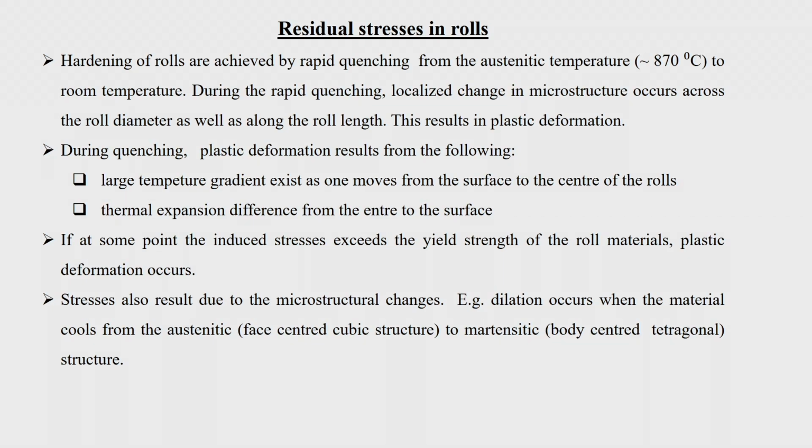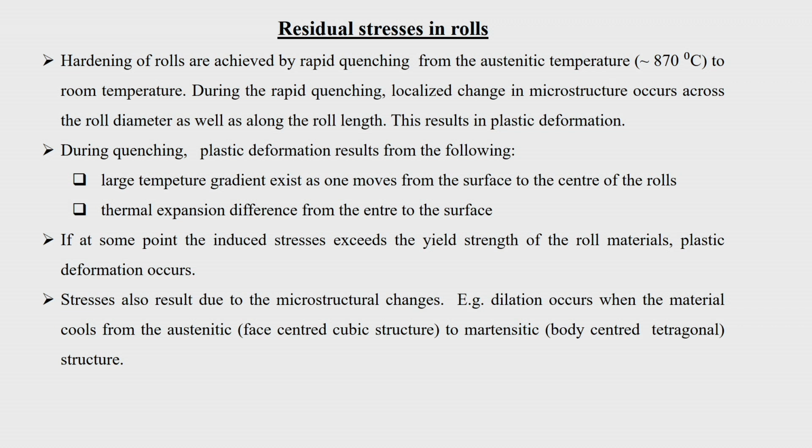So, this phase transformation is accompanied by a change in volume. Second, at the surface the temperature has suddenly cooled, but inside the temperature still remains high because the heat has to come out by conduction. That is also going to affect things. So, the microstructure changes across the roll diameter as well as along the roll length, and when that happens, it may result in plastic deformation of the rolls.